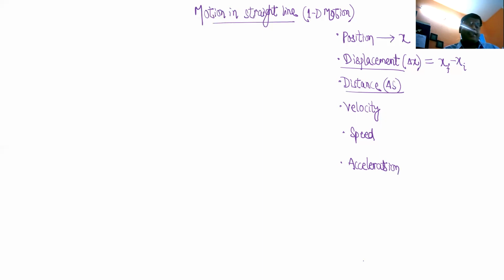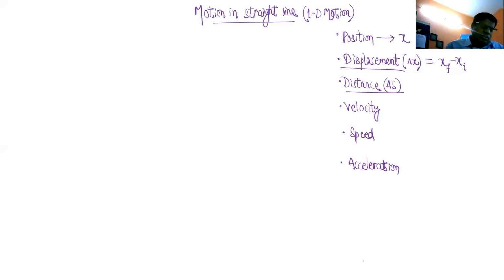I'm asking exactly what is the displacement and what is distance, the difference between them. Are they same or different? Different. Can they be same sometimes?